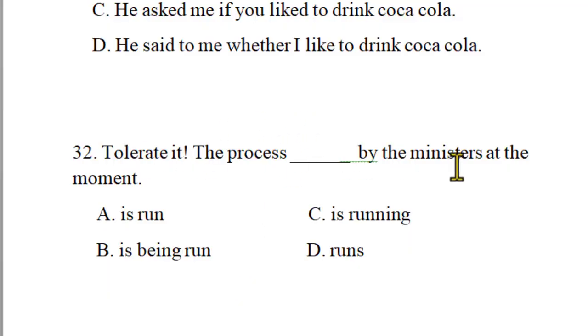The process is being run by the ministers at the moment. The options are: is run, is being run, is running. The process is the object, the receiver of the action, but not the doer, it is not the agent. Yes, it's being run: present continuous passive voice is "is plus being plus the verb form," here "run." "At the moment" shows an action is happening at the time of speaking. Yes, it's being run. The process is being run by the ministers.